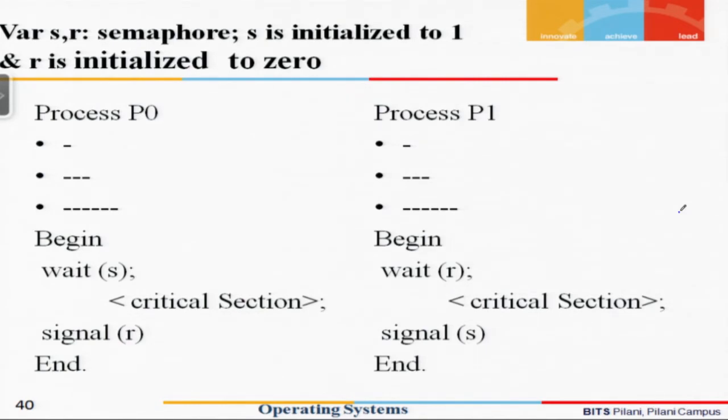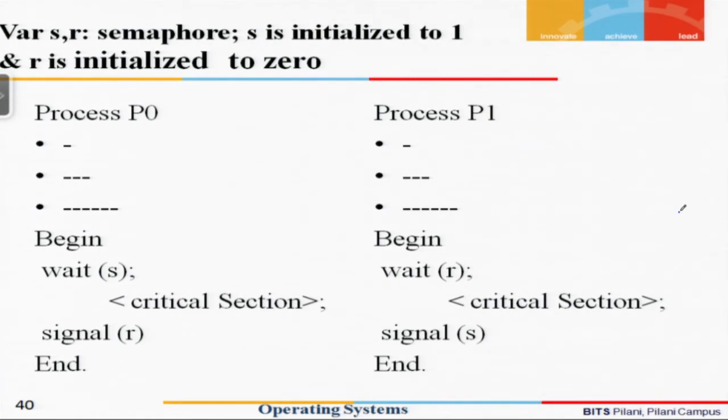To control the execution of process P0, we have a semaphore variable S, and to control the execution of process P1, we have another semaphore variable R. Since P0 has to execute first, we initialize S equal to 1 and R equal to 0.